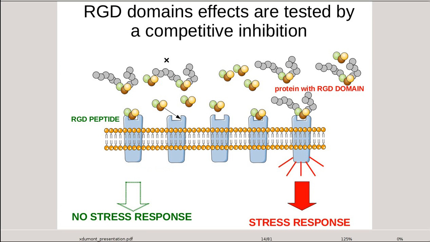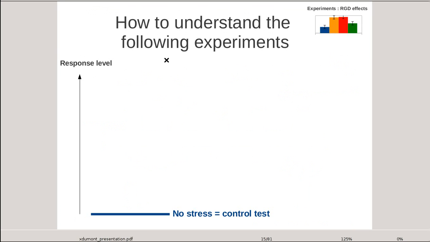The following experiments will use competitive inhibition. We have 2 actors: natural proteins with RGD domains inducing stress response, and synthetic RGD peptides. Peptides and proteins link to the same receptors, but peptides don't activate the response. So please keep in mind we will observe RGD peptide effects, meaning the opposite of the RGD-dependent response.